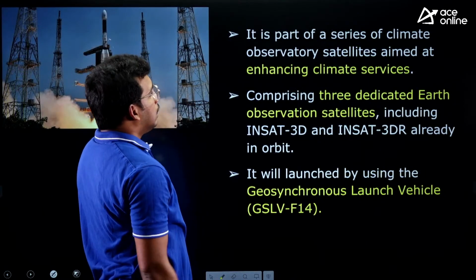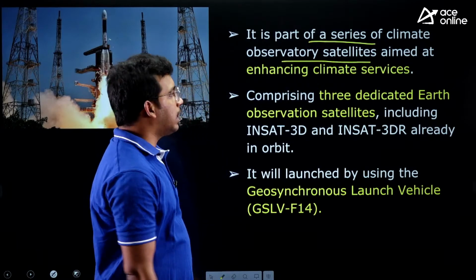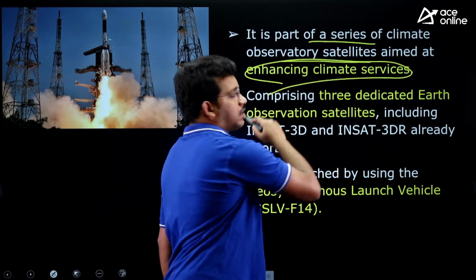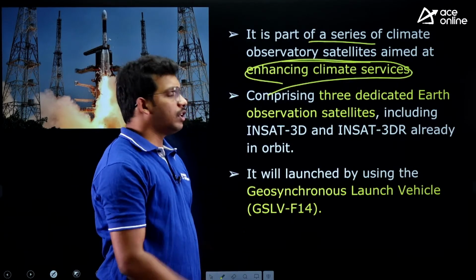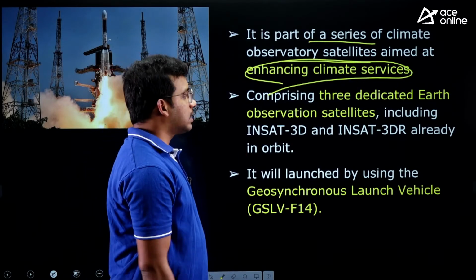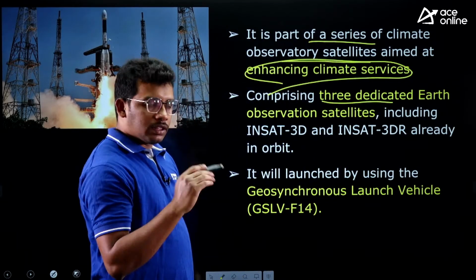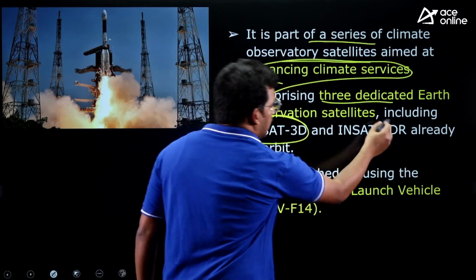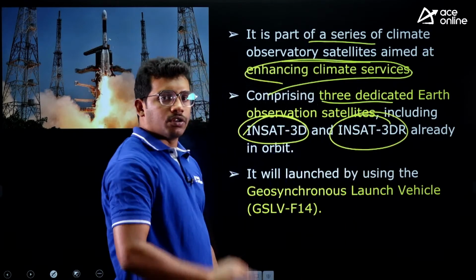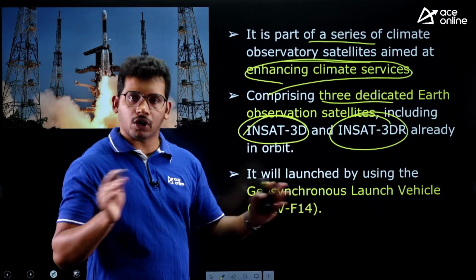This will be part of a series of climate observation satellites aimed at enhancing climate services. Whenever there is a temperature change or a moisture change, it will give information to the concerned authorities. There are already two such satellites, INSAT 3D and INSAT 3DR. So within INSAT, again there are divisions of communication, exclusively meteorological, or combination.